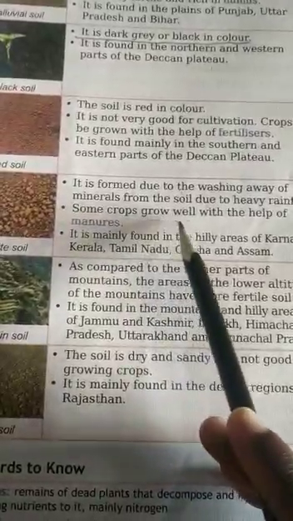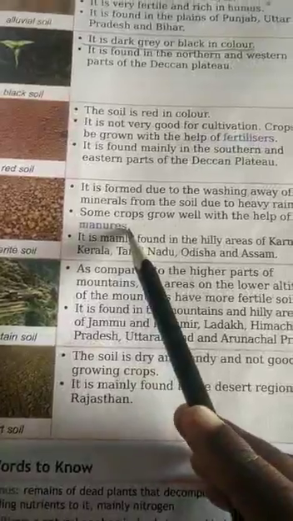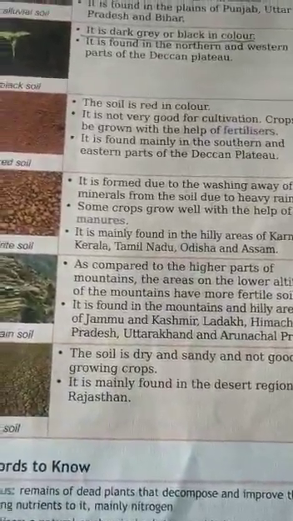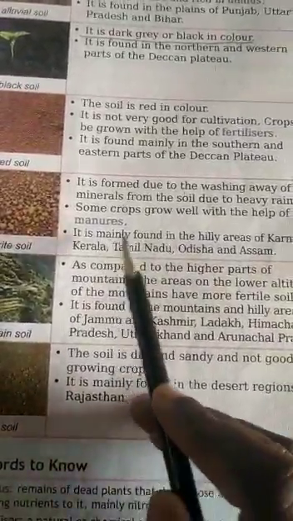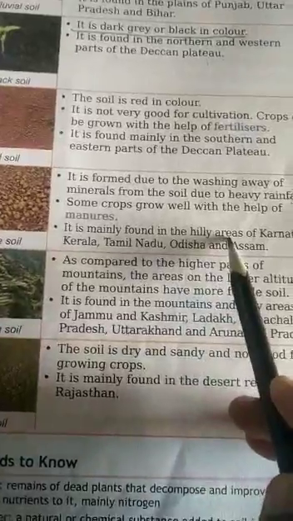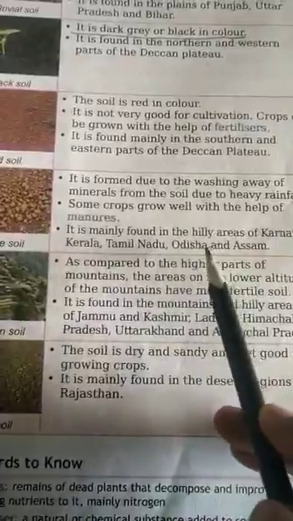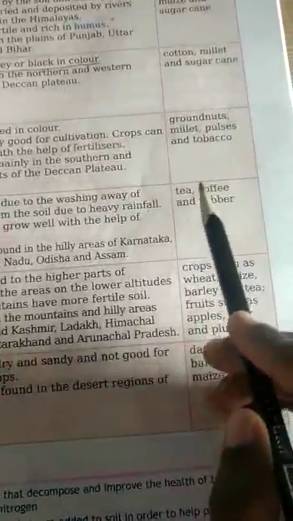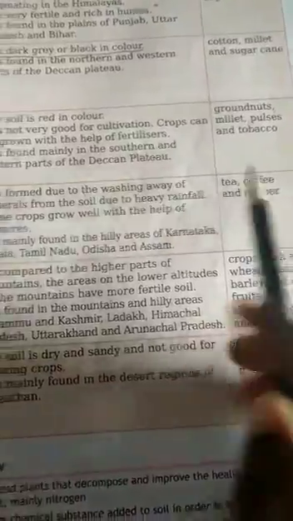Some crops grow well with the help of manures. It is mainly found in the hilly areas of Karnataka, Kerala, Tamil Nadu, Orissa and Assam. The crops grown here are tea, coffee and rubber.